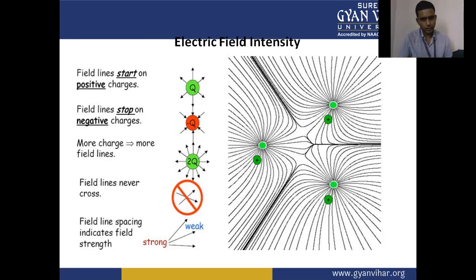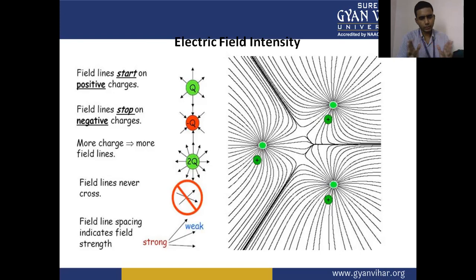Suppose there is a charge 2q; it produces more field lines as compared to the single q charge. From the figure, you can understand that field lines start on the positive charges and go into the negative charge, and the 2q charge has more field lines as compared to the q charge.